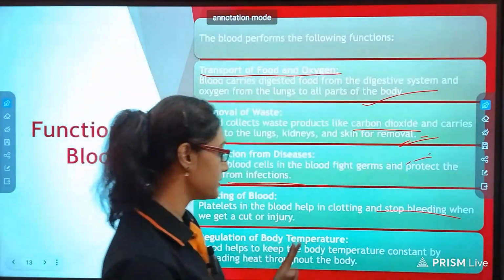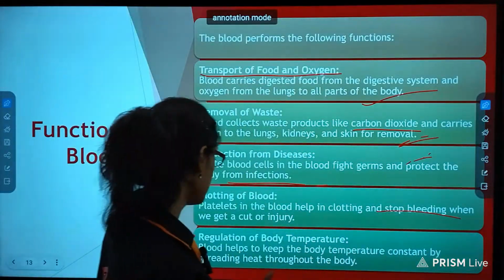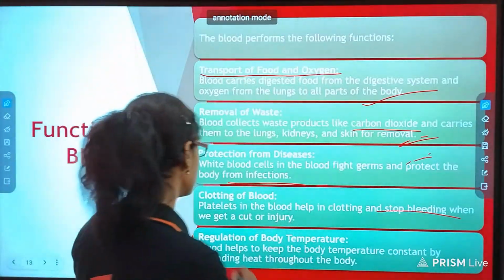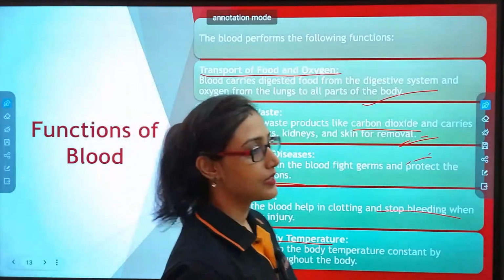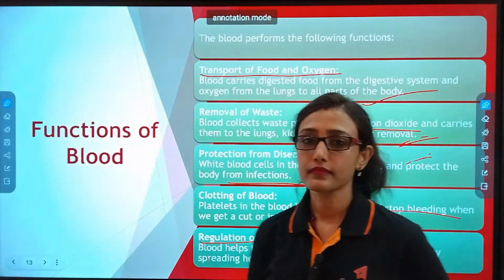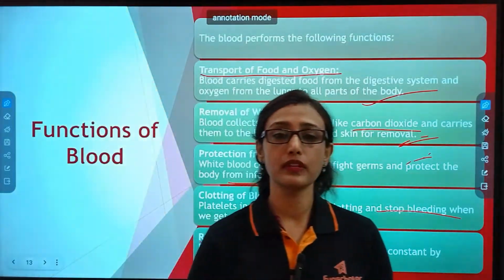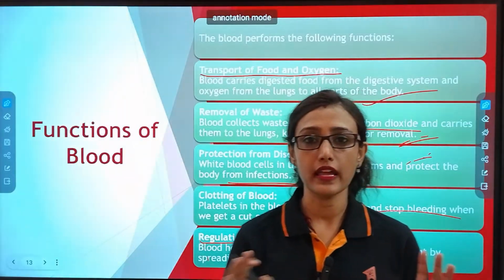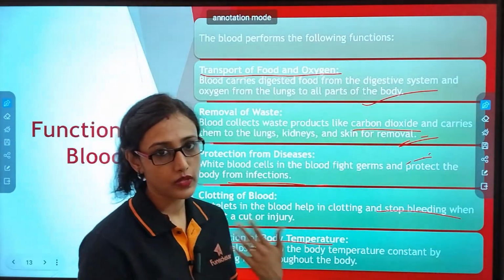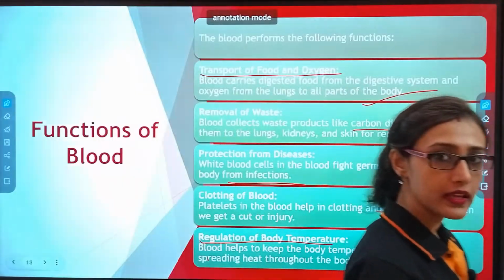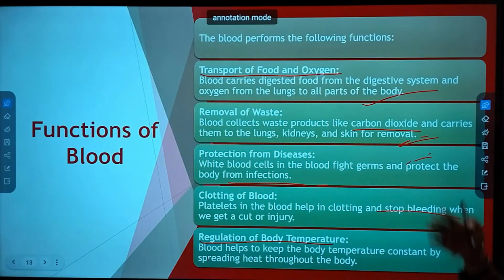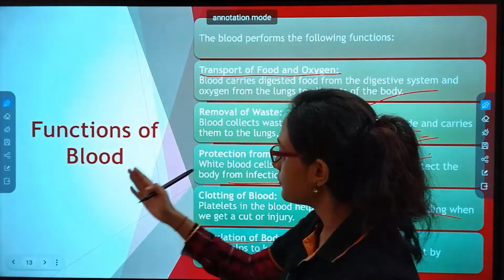Blood helps to keep the body temperature constant by spreading heat throughout the body. Obviously, when food is being digested, it releases temperature or energy which is being circulated again throughout the body by means of blood. Okay, so please take a screenshot of this, and today we will learn up to functions of